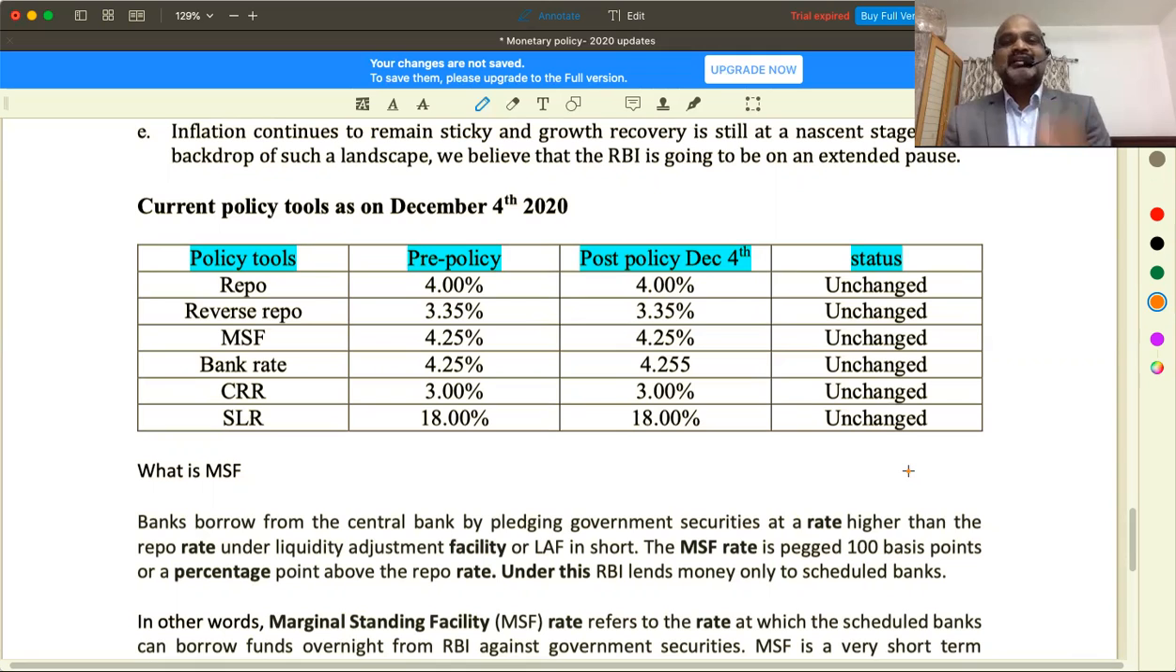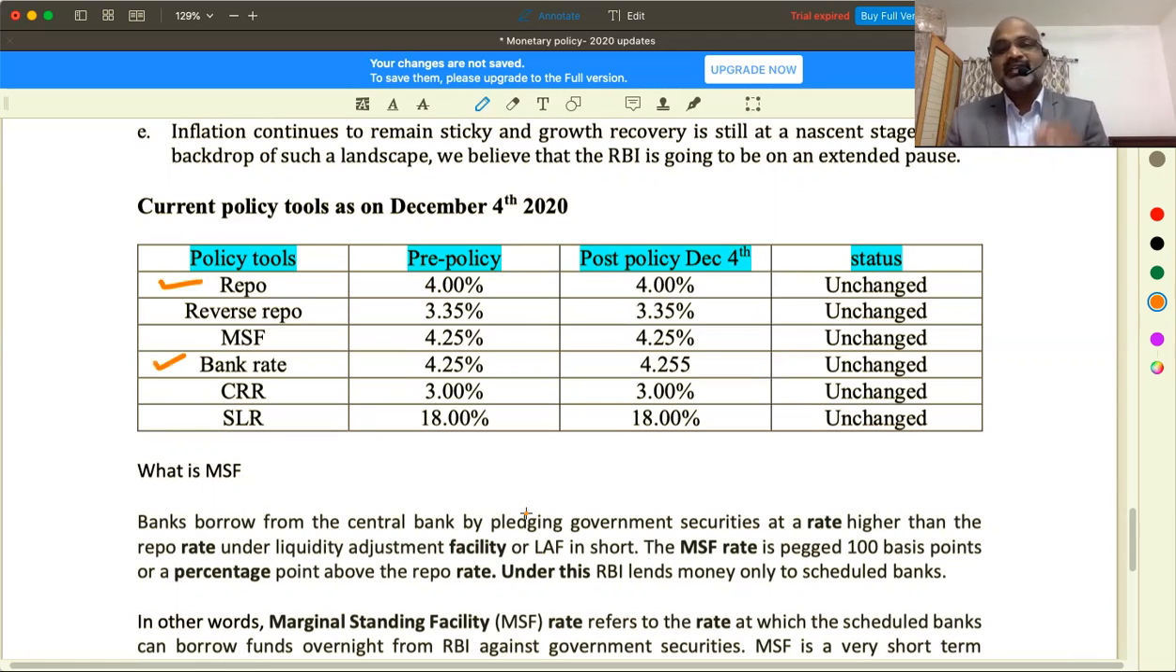Repo rate is the rate at which RBI lends money to commercial banks, generally against government securities. Simply speaking, RBI might lend money in two ways. One is repo rate, second thing is bank rate. Please don't get confused. Bank rate is also called rediscount rate.